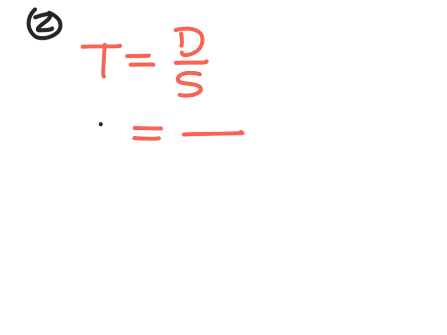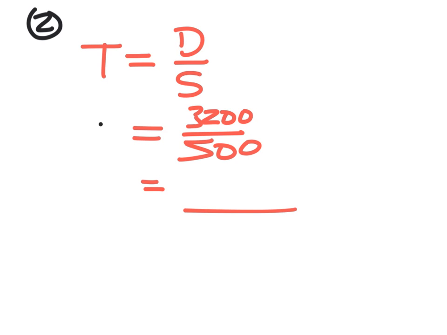Question 2. When will it arrive in New York? So it's a time question. So time is equal to distance divided by speed. So the distance between Glasgow and New York is 3,200. The speed the plane flies at is 500. So that'll tell you how long it takes.